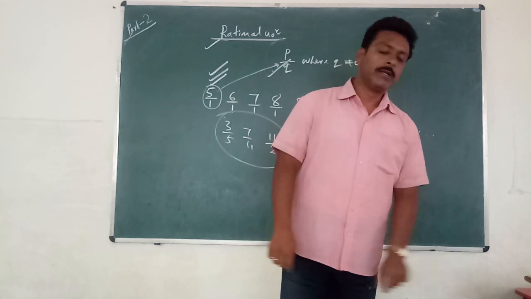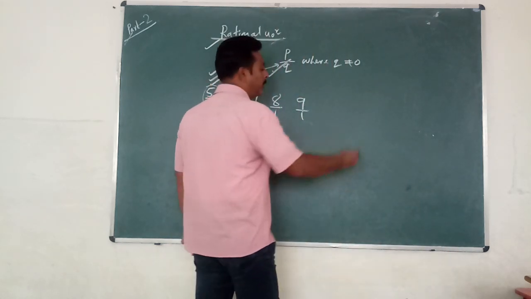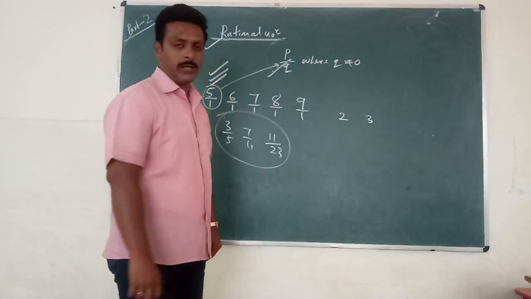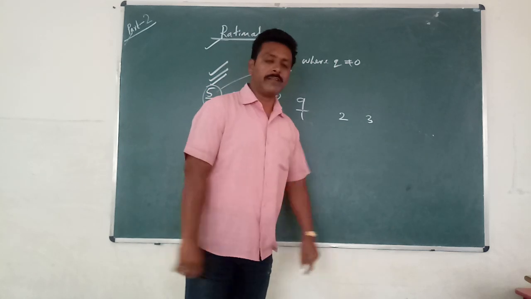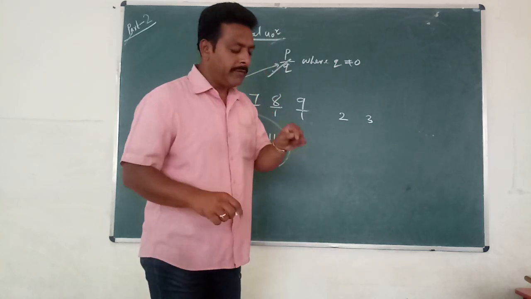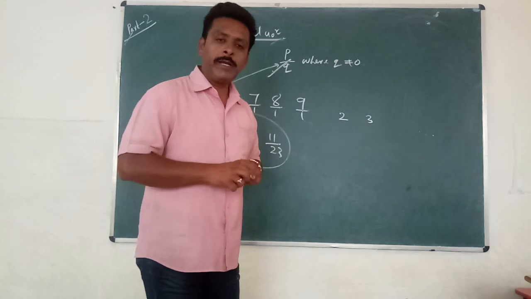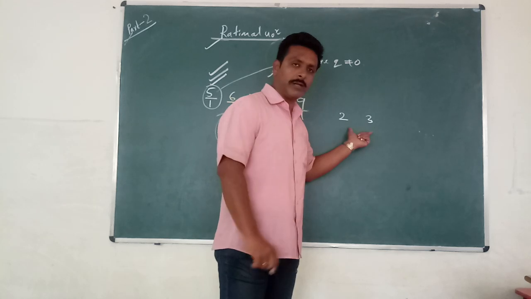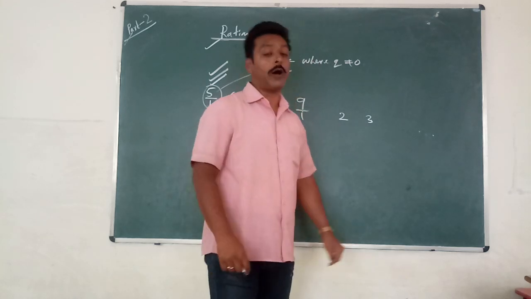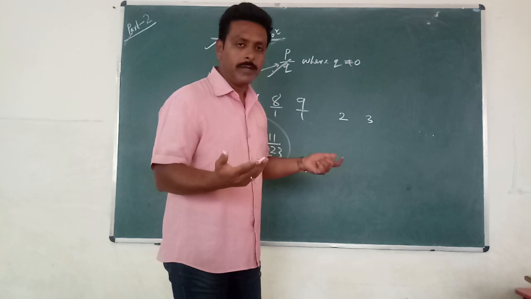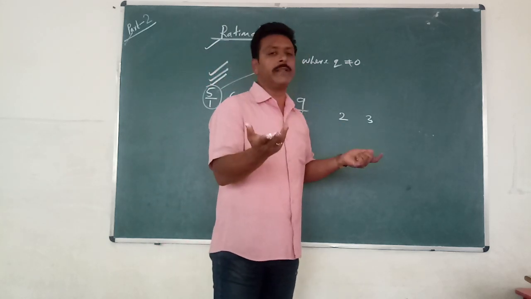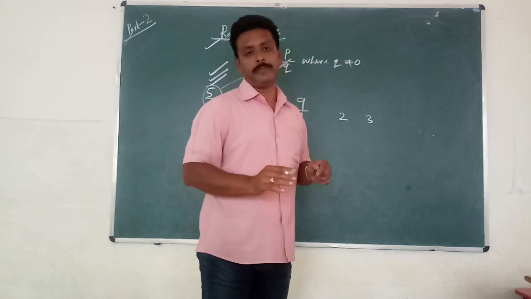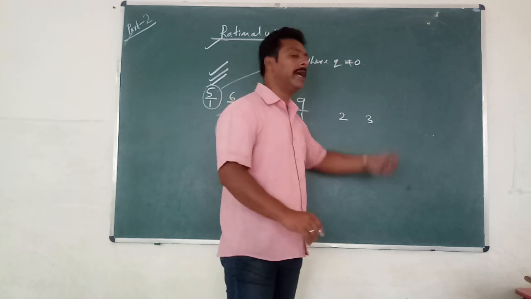Now the second question comes. If I am going to take two numbers, 2 and 3, these are natural numbers. If you consider these two as natural numbers, my question is, in between 2 and 3, how many natural numbers are there? In between these two natural numbers, how many natural numbers are there? No. In between 2 and 3 there is no other natural number. The next natural number after 2 is 3 only. There is no other number between 2 and 3.